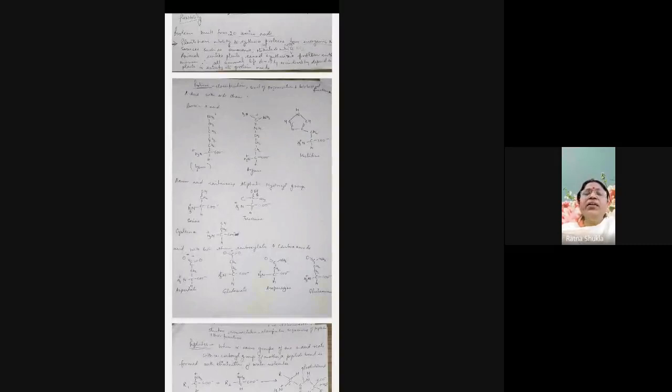Okay. Now, the second category of the amino acids is the polar neutral amino acids. Okay. So in case of the polar neutral amino acids, they have polar side chains and their predominant forms have uncharged side chains at physiological pH. Now, physiological pH means the pH that is near to 7.4. It is the exact pH. Now, examples of the polar neutral amino acids are glutamine, asparagine, tyrosine, cysteine. Okay, all these are the polar neutral amino acids.